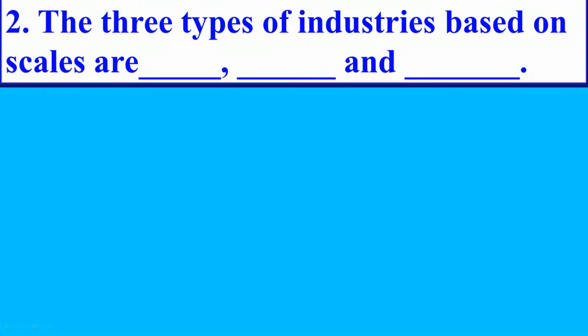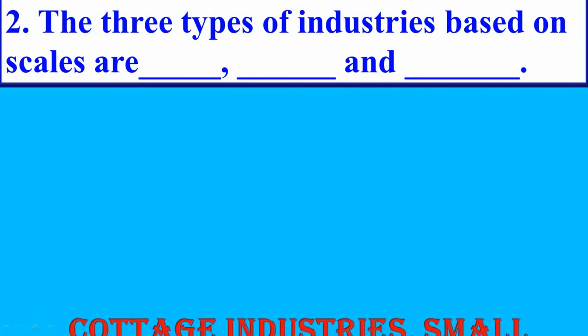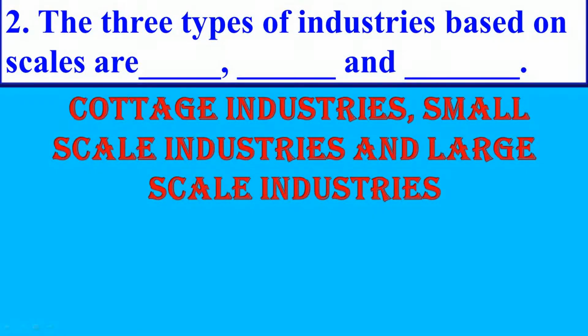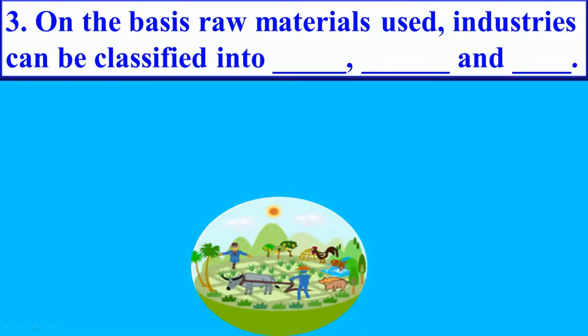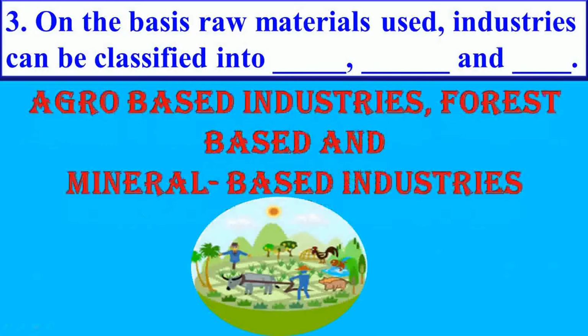Next question. The three types of industries based on scales are blank, blank, and blank. Answer is cottage industries, small scale industries and large scale industries. Next question. On the basis of raw materials used, industries can be classified into blank, blank, and blank. Answer is agro based industries, forest based industries, mineral based industries.